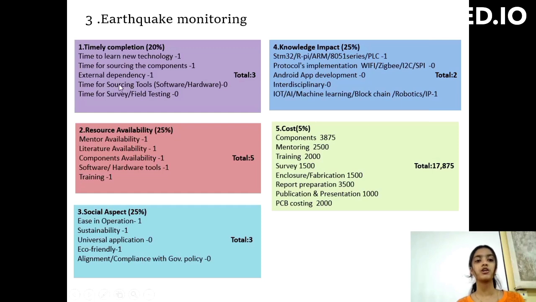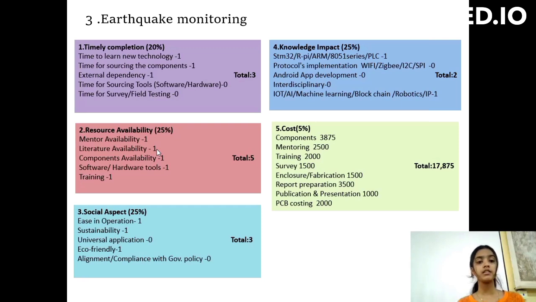Time for sourcing tools, hardware and software, 0. Time for survey, field testing, 0. Total marks become 3. Resource availability, 25%. Mentor availability, mentor is available, that's why 1 mark. Literature availability, 1 mark. All sheets are available, that's why 1 mark.